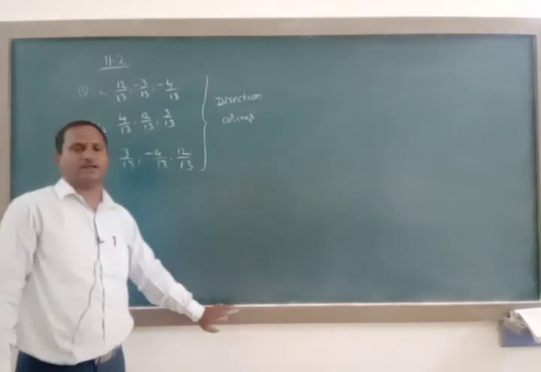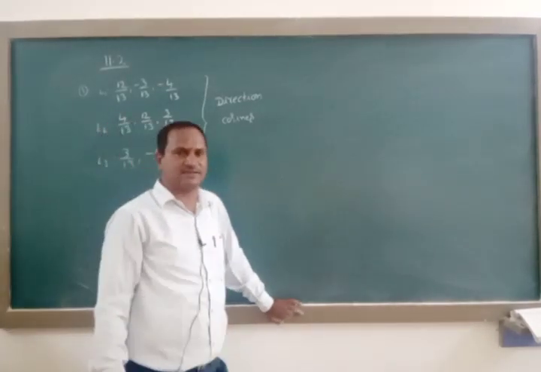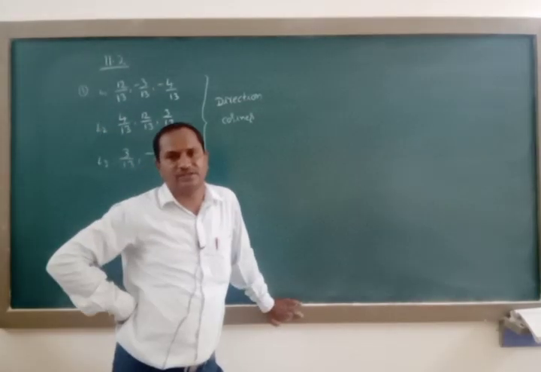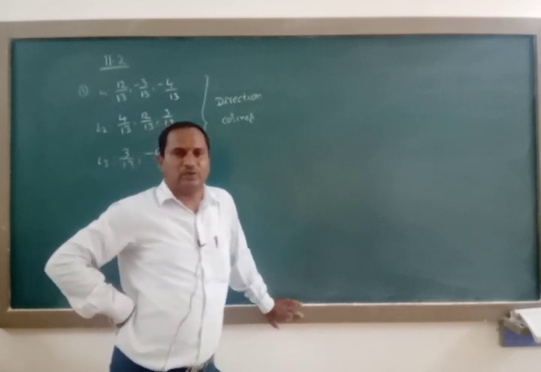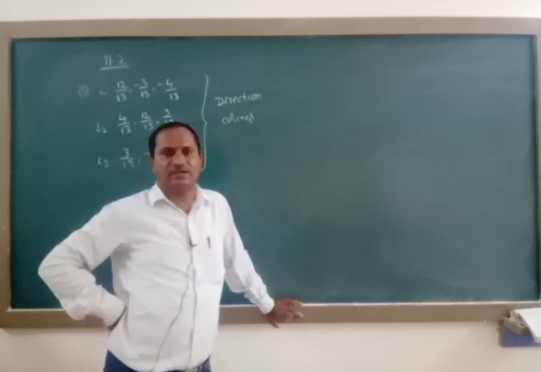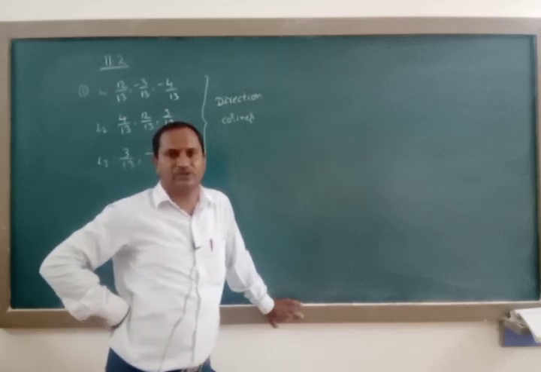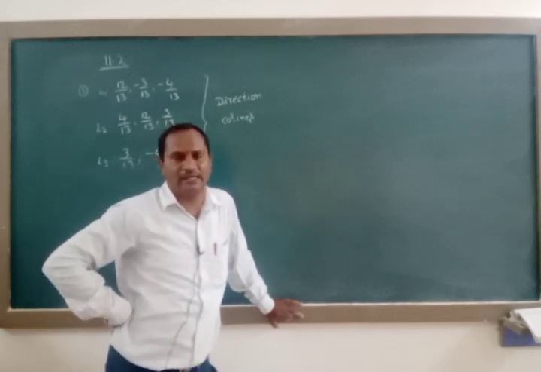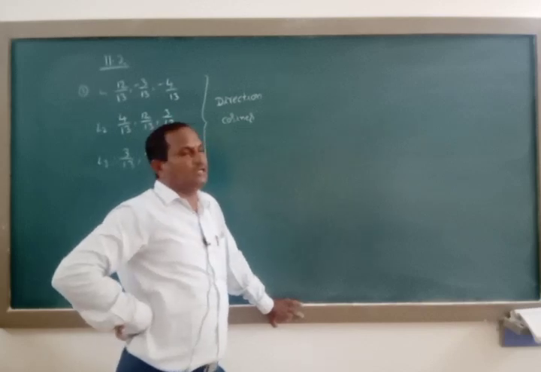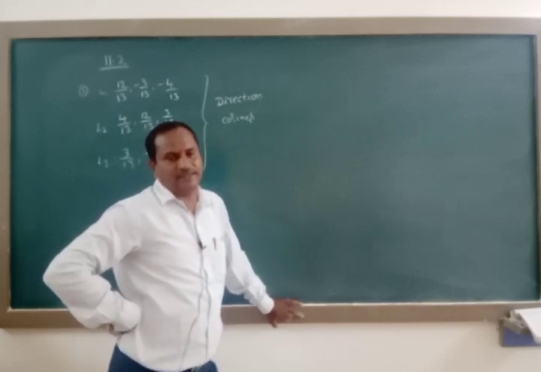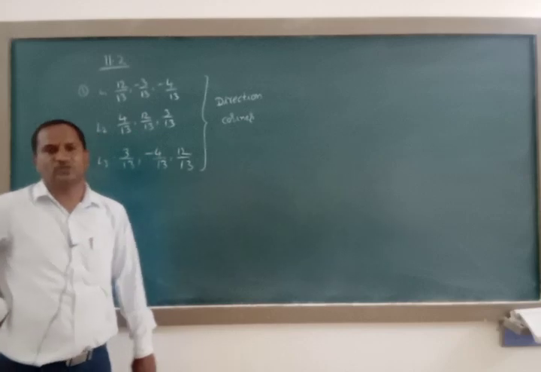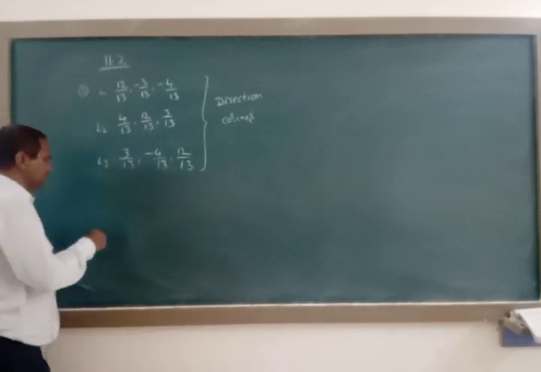Just now I told one condition under direction cosines: whenever L1 L2 plus M1 M2 plus N1 N2 is equal to 0, then we call those two lines perpendicular to each other. We have to apply this condition to each and every pair of lines.